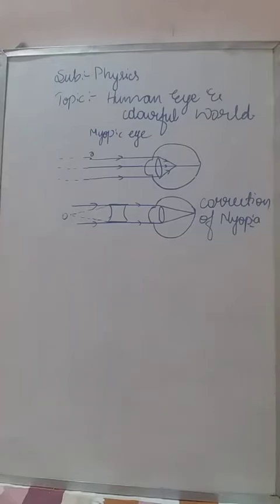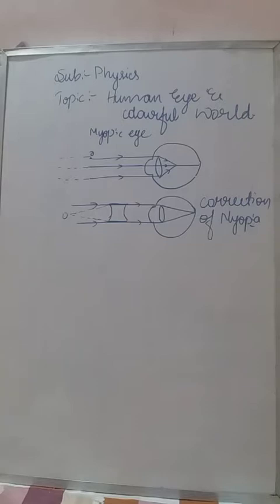Till yesterday we learnt about how the human eye acts as a camera, and I told you about the power of accommodation also. What is very important is that the ability of the human eye to adjust the focal length is called the power of accommodation. Keep in mind that, okay?